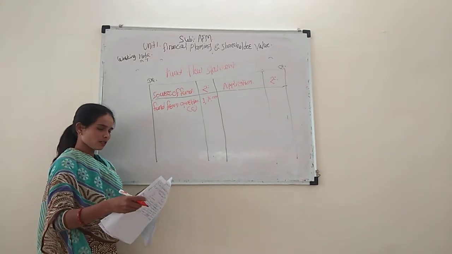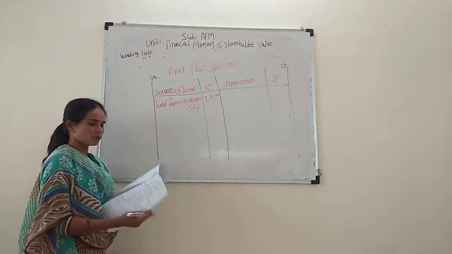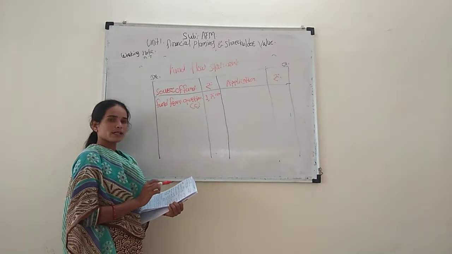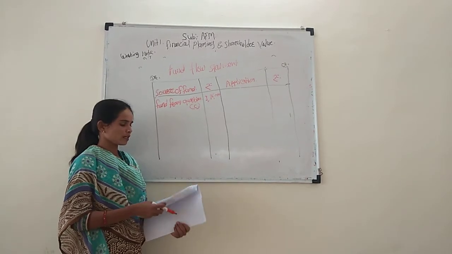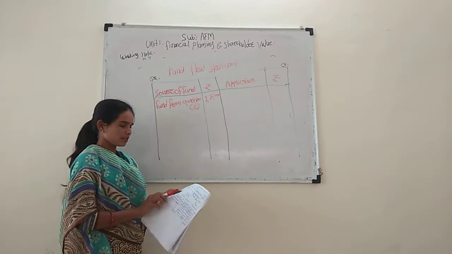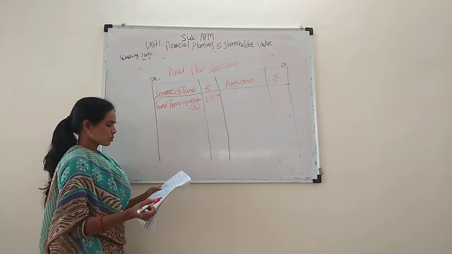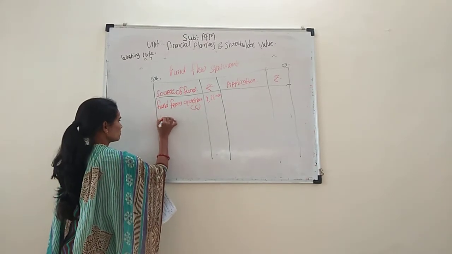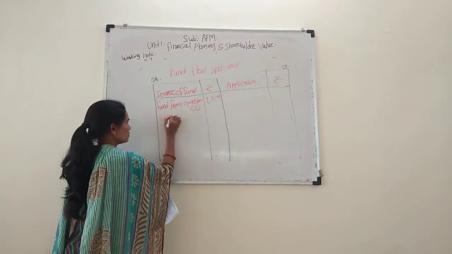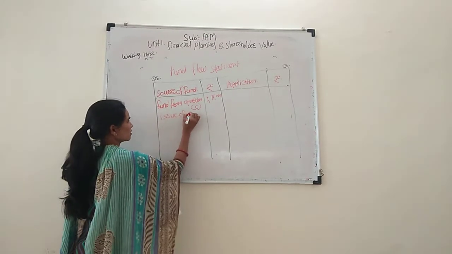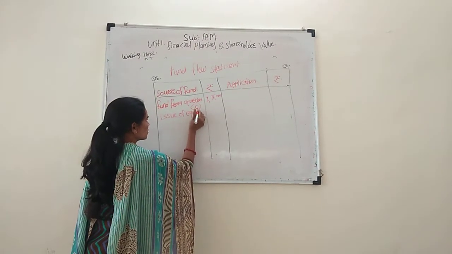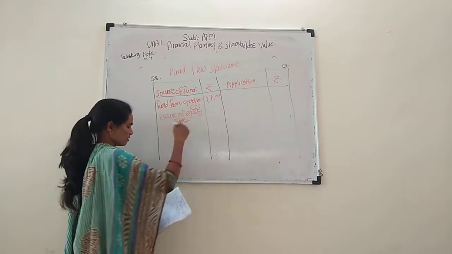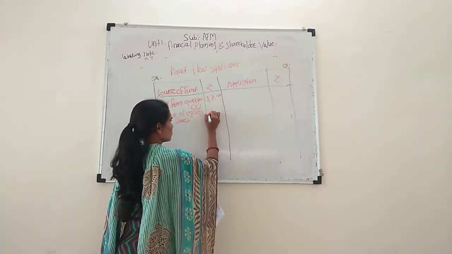In the balance sheet, issue of equity share capital was 3 lakh in 2018 and 4 lakhs in 2019. 4 lakhs minus 3 lakhs is equal to 1 lakh. This is a liability, which means issue of equity shares of 1 lakh.